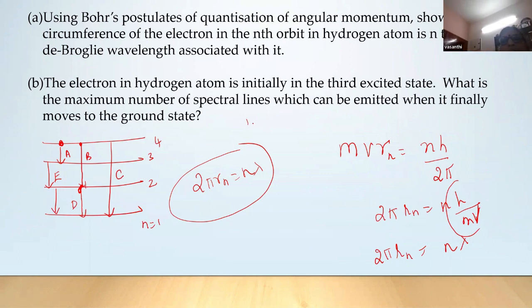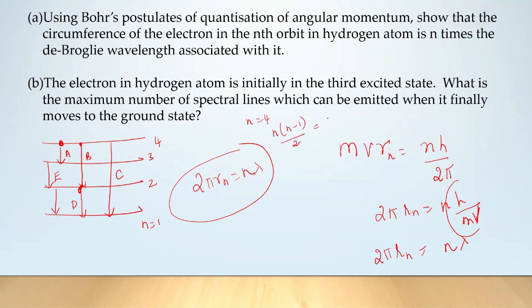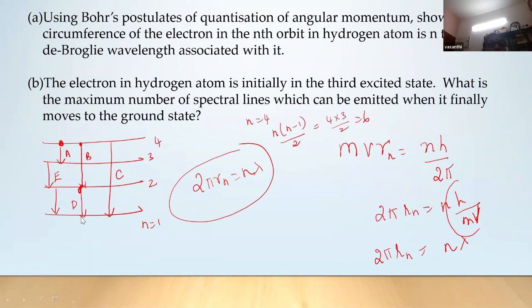Actually, if n is equal to 4, the number of transitions possible is n into n minus 1 by 2. 4 into 3 by 2, that is 6 transitions. So children should draw the transitions. Did we miss anything? So 4 to 1, 3 to 1, 2 to 1, that is 3.